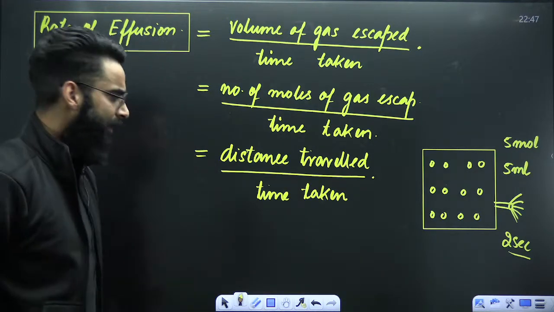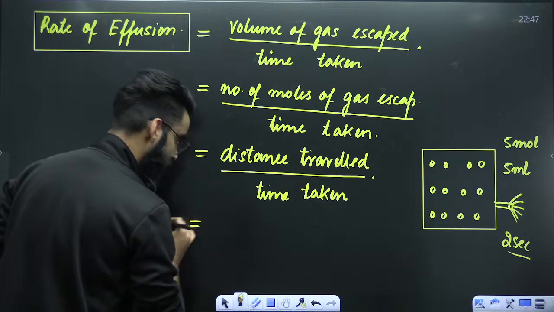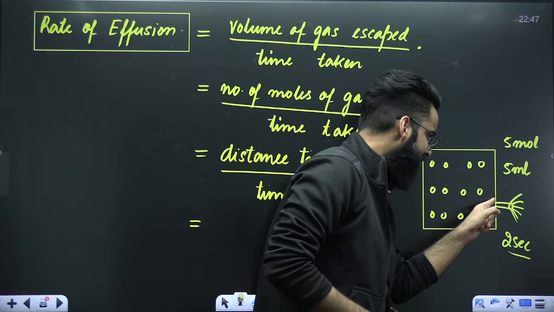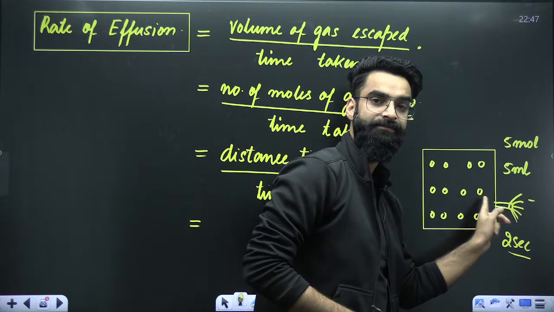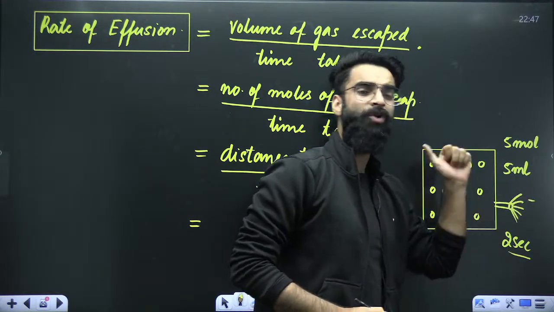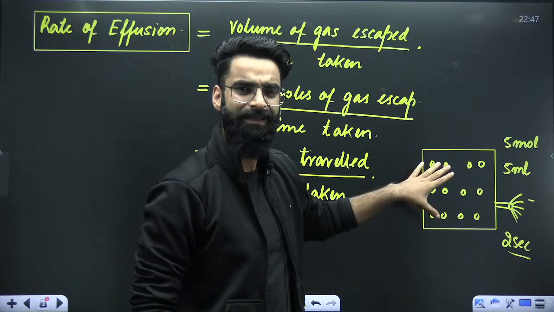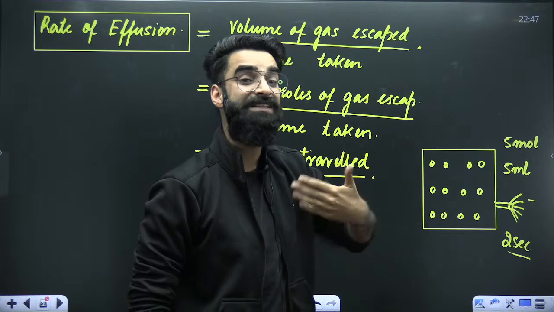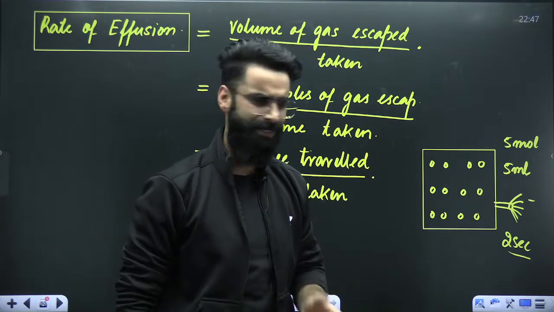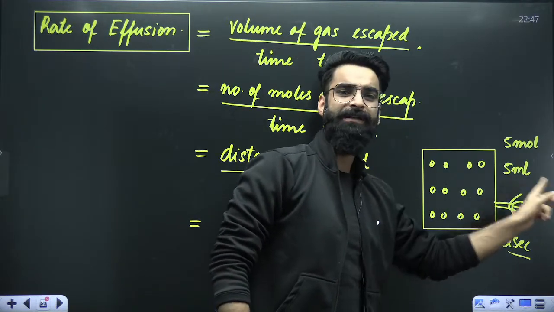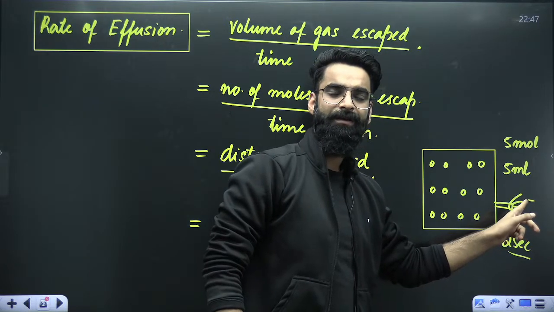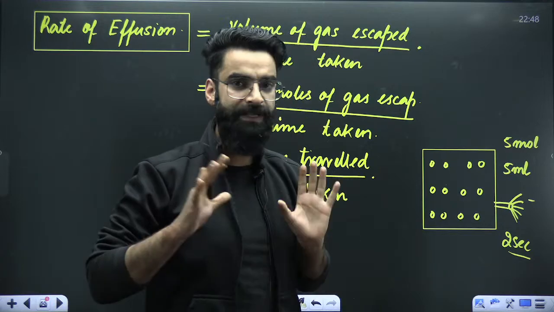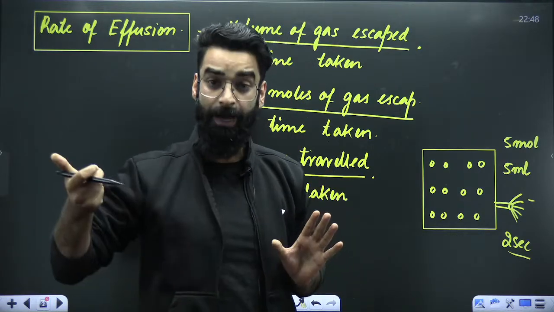Perfect. Now, my dear students, one more thing. Imagine that the gas is coming out of the container. Can I say the number of moles of gas inside the container will start to decrease? It's simple, because the gas is coming out.